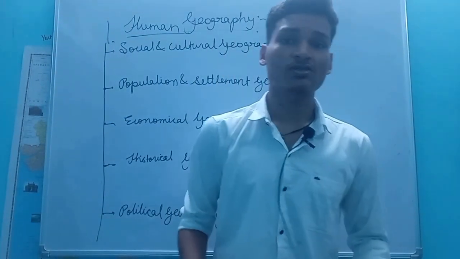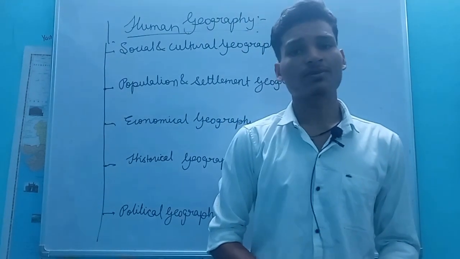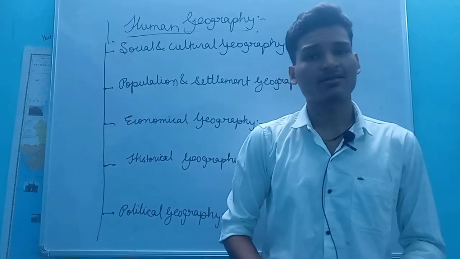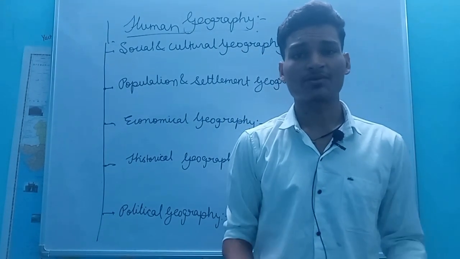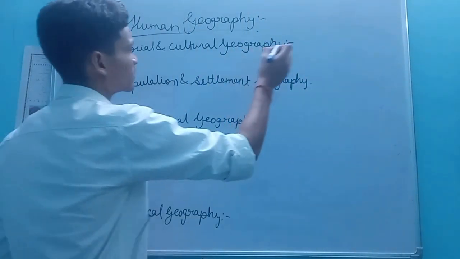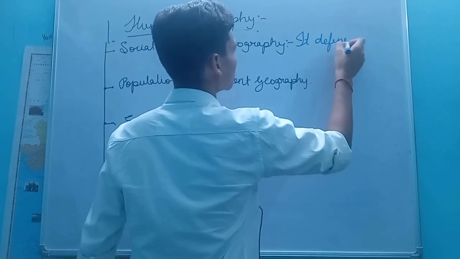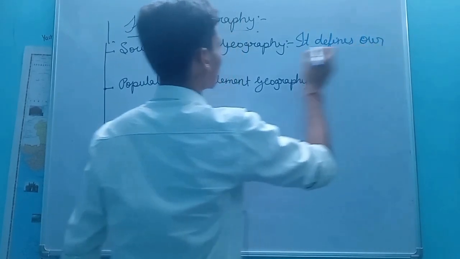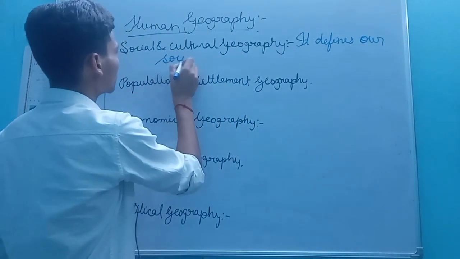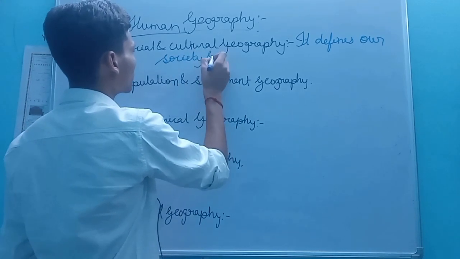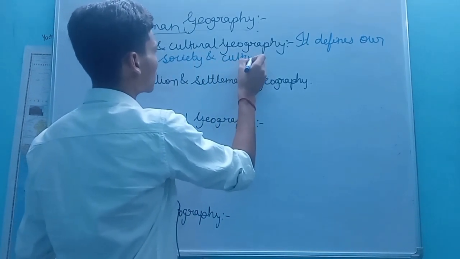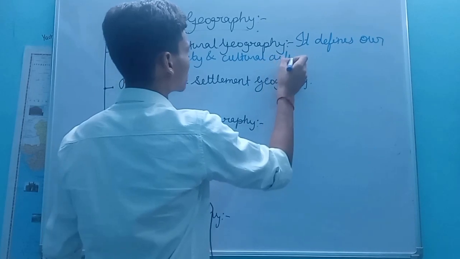So coming towards social and cultural geography, it basically defines the society and the cultural activities that are being done in the societies. So it defines our society and cultural activities.